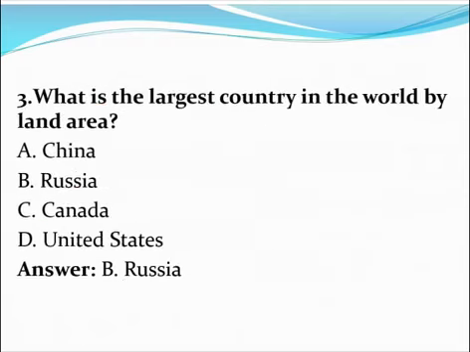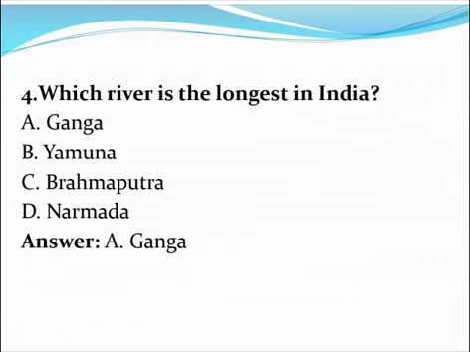Mahatma Gandhi. Next question. What is the largest country in the world by land area? A. China, B. Russia, C. Canada, D. United States. The correct answer is option B. Russia. Next question. Which river is the longest in India? A. Ganga, B. Yamuna, C. Brahmaputra, D. Narmada. The correct answer is option A.